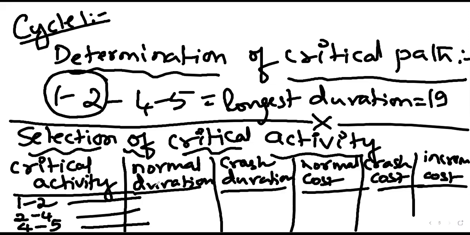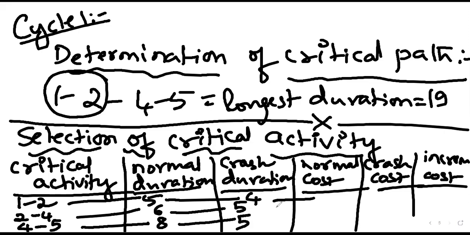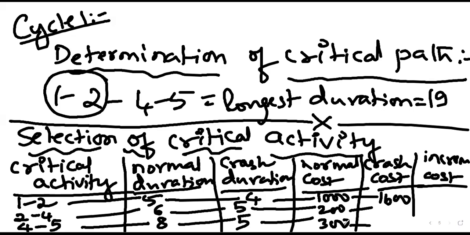Normal duration: 5, 6, and 8. Then the normal cost: 1 dash 2 is 1,000, 2 dash 4 is 300, and 4 dash 5 is 300. Next the crash cost: 1,600, 400, and 600. And the crash duration: 5, 5, and 5, with the cost slope values of 600, 100, 200, and 100.